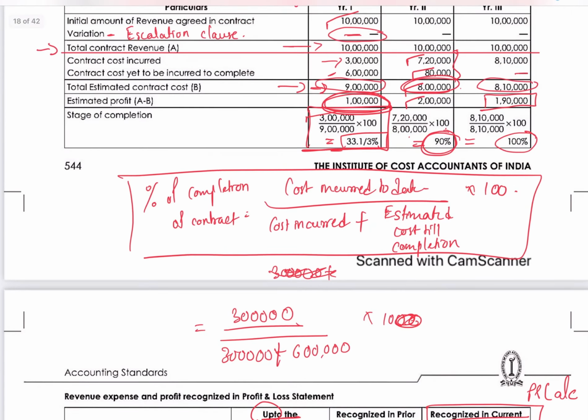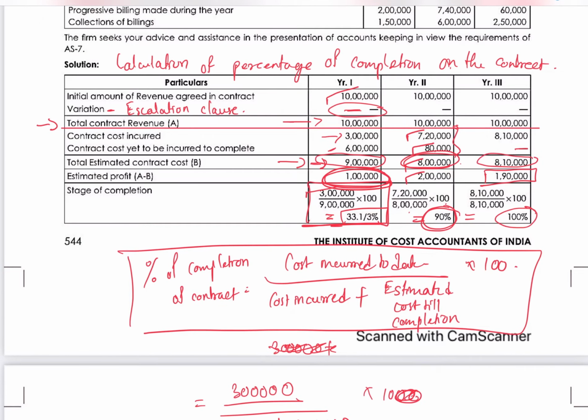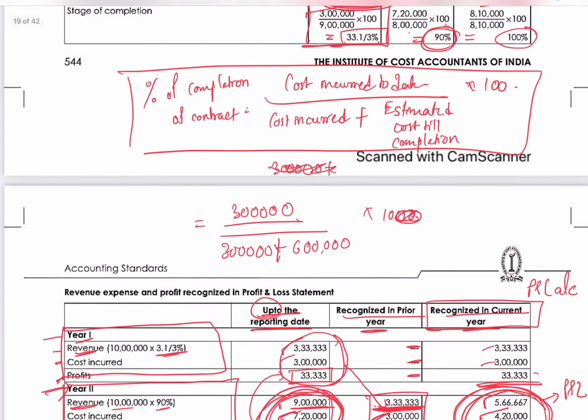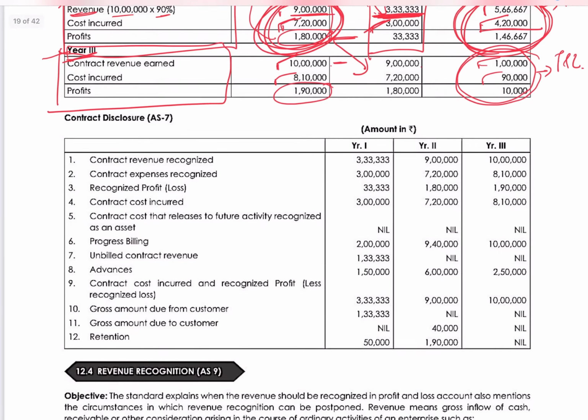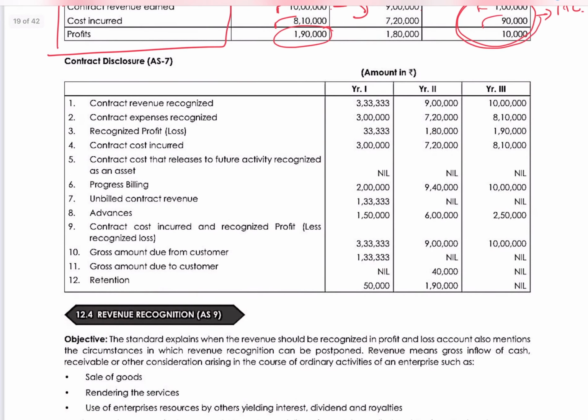So first we have to prepare the calculation of percentage of completion on the contract. Second, how much contract revenue and profits are to be booked, which will be recognized in our P&L account. And now the disclosure part. In the disclosure part, we have to just understand what all should be shown.